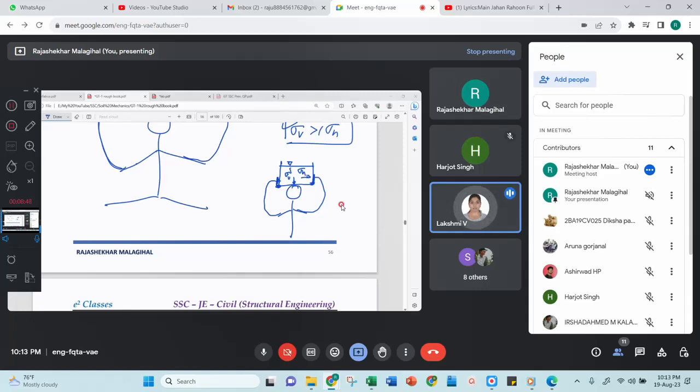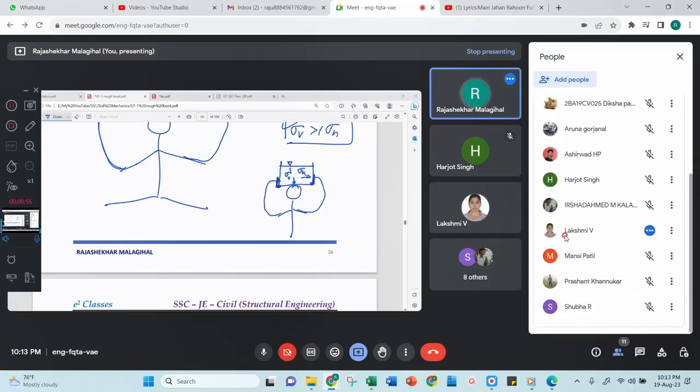Sigma H will be more. What about others? I think both are the same. Why? Because water pressure will remain the same in all directions.